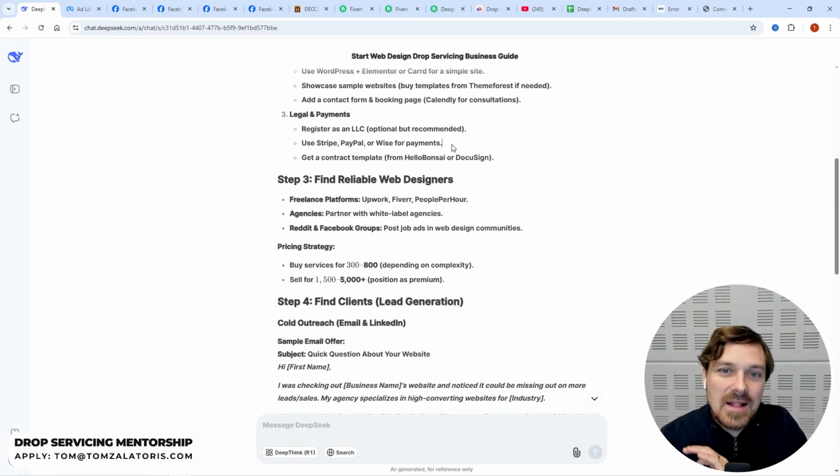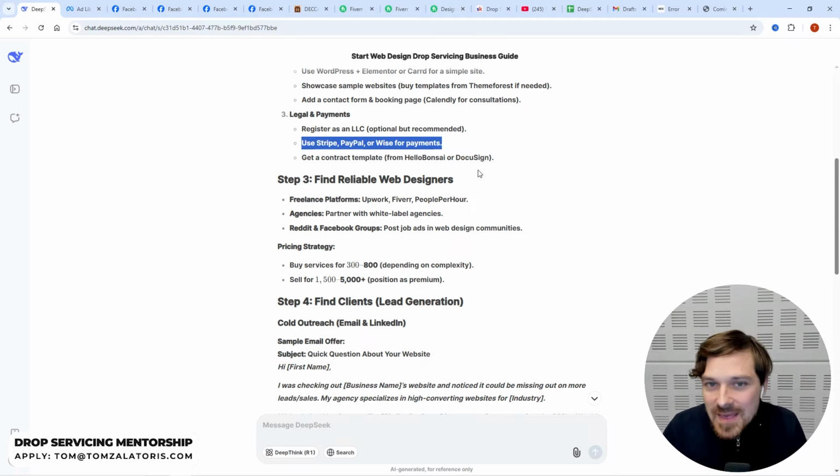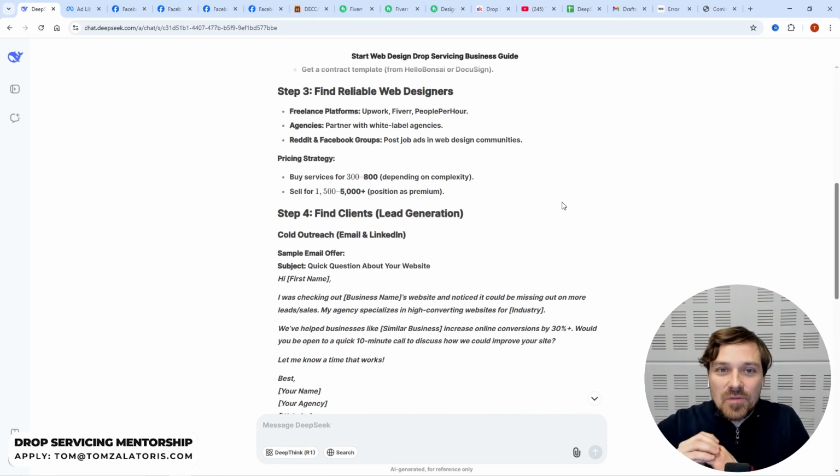Wise is really good for pan-European and also UK, also US, Australian payments. It's really amazing. Step 3 is finding reliable web designers.